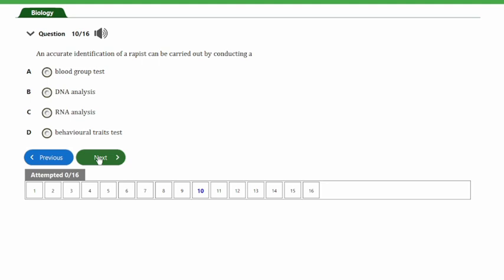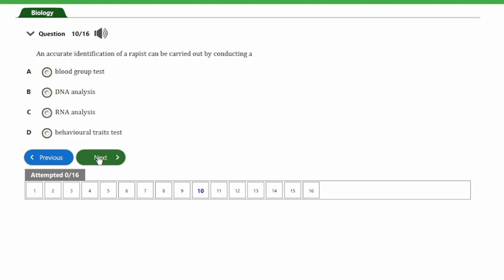It says, an accurate identification of a rapist can be carried out by conducting a: A. Blood group test, B. DNA analysis, C. RNA analysis, and D. Behavioral trait test. So guys, the answer to this question is DNA analysis.